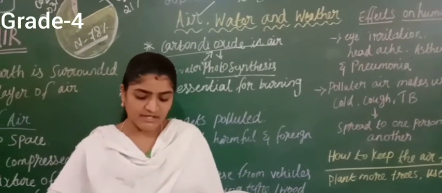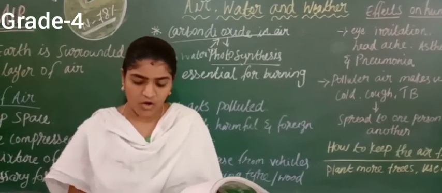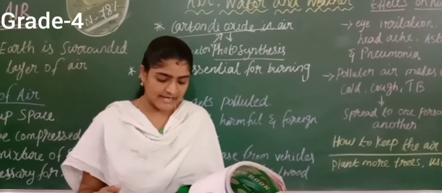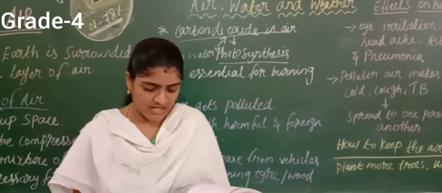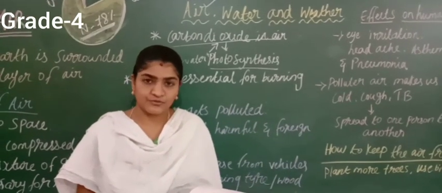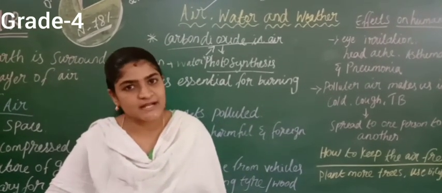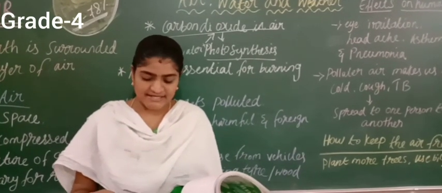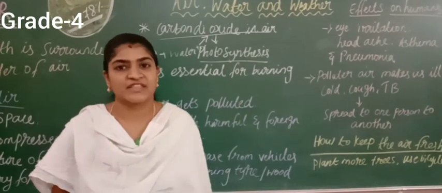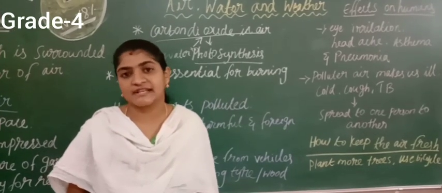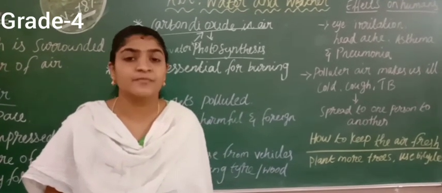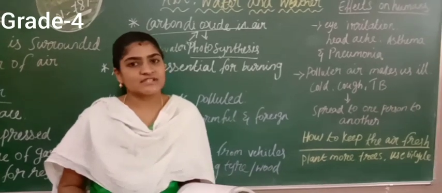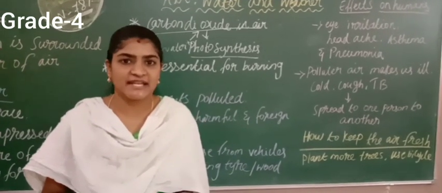Plants make use of carbon dioxide along with water and sunlight to make their food. This process of making food by green plants is called photosynthesis. Photosynthesis takes place only during daytime when there is sunlight. So without sunlight, even a plant can't make its own food. Only the photosynthesis process will happen in the daytime.